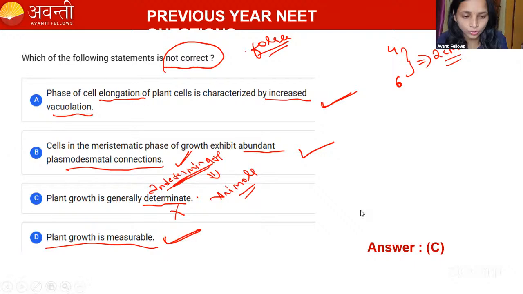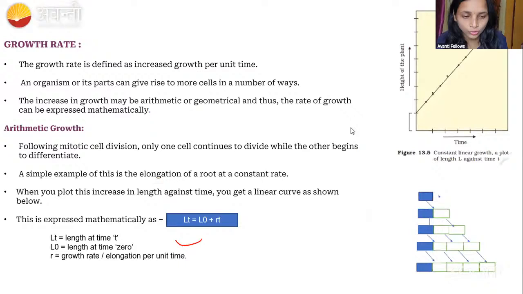Okay, now the next question, topic. Sarah, if you have any doubt, kindly tell me, I will explain. Okay, let us go to growth rate, guys. It is an important topic. What do you mean by growth rate? What I told you now is nothing but the growth rate. Here we are comparing the growth with time. Now only I told you, right, before I went outside for one week, the plant growth was, for example, 4 centimeter, right?